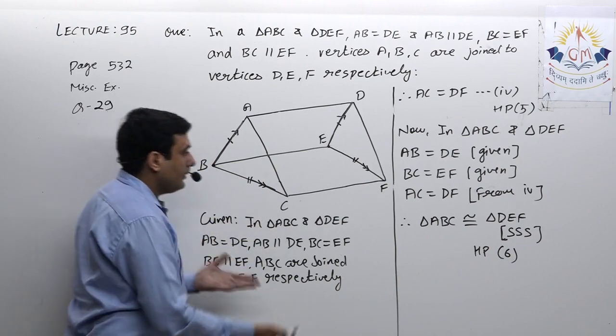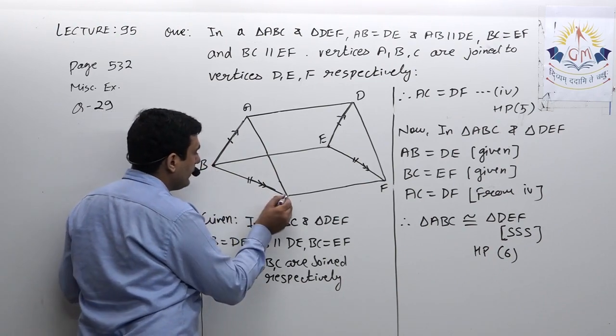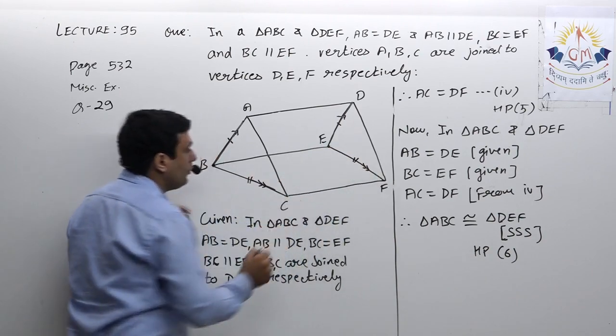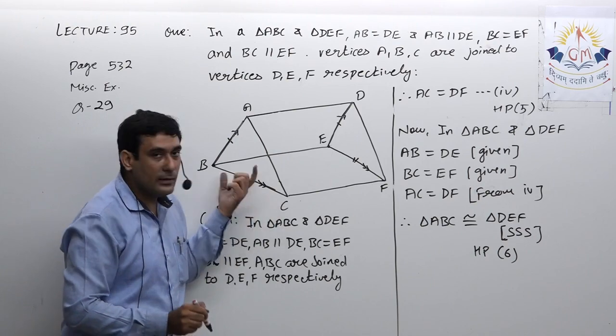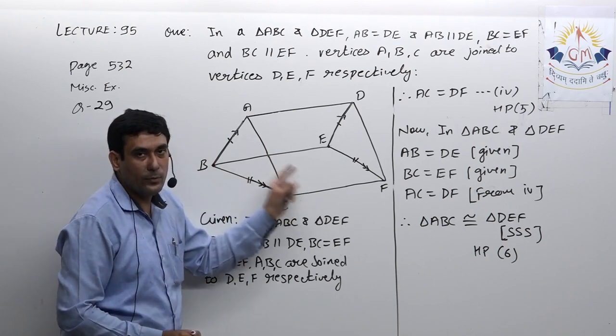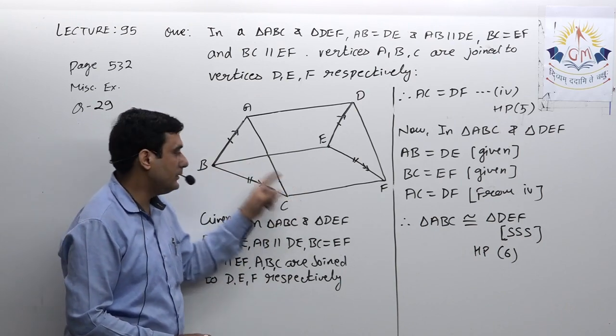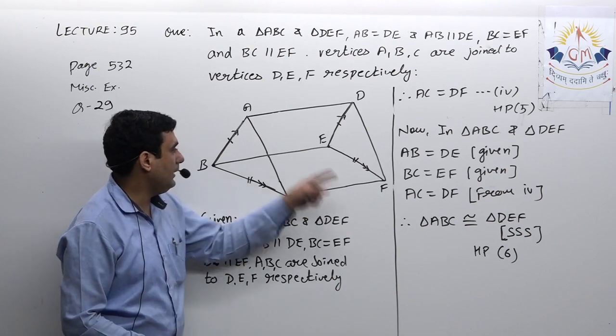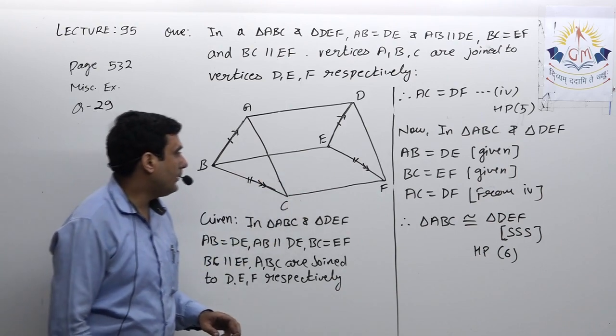Then in a similar way it was given that BC equal to EF as well as BC parallel to EF. So again the same concept, that if in a quadrilateral one pair of opposite sides is equal and parallel, then it's a parallelogram. So by this way I got BCFE is a parallelogram.